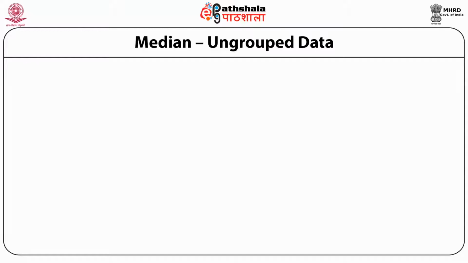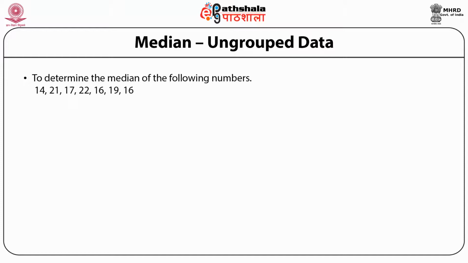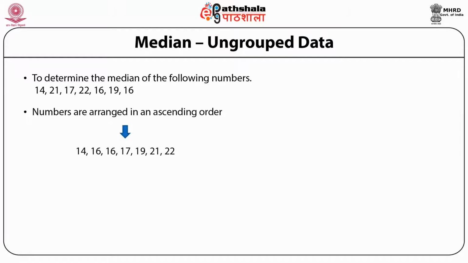Now let's look at this using an example. Suppose we have to find the median of the following numbers: 14, 21, 17, 22, 16, 19 and 16. That is, there are 7 numbers, so the number is odd. Second, we arrange these 7 numbers in ascending order, starting from 14 and going up to 22.